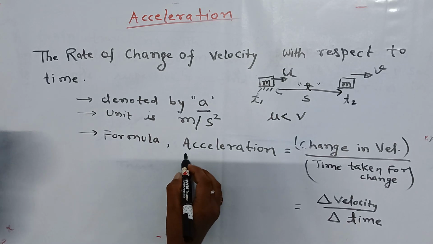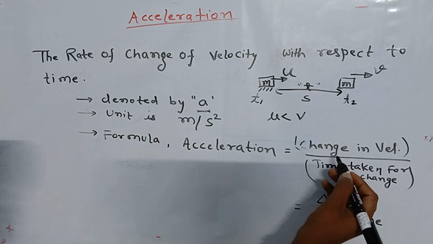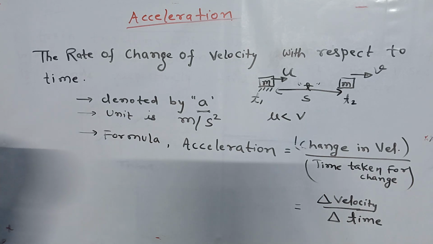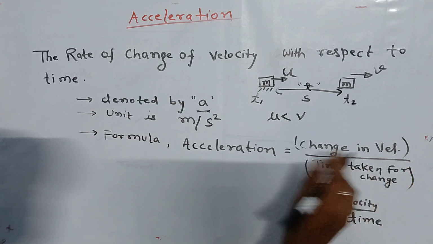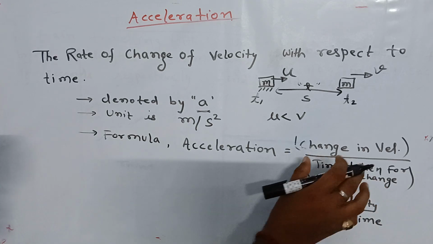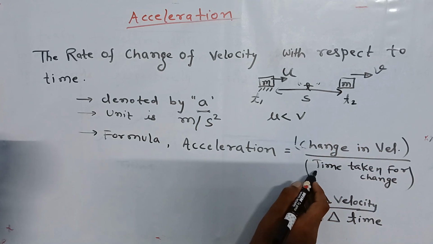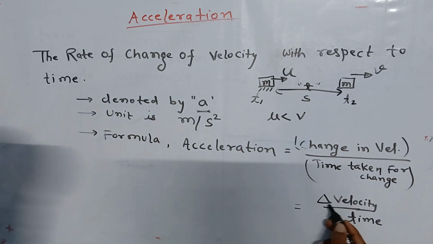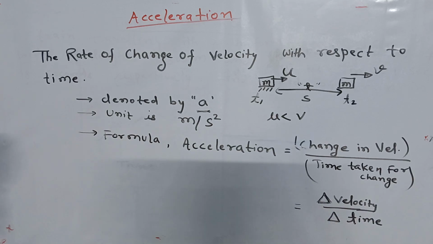So the formula for acceleration becomes change in velocity upon time taken for the change. For this change in velocity, we take the time taken for changing the velocity. So it is change in velocity upon change in time. This symbol is read as change.